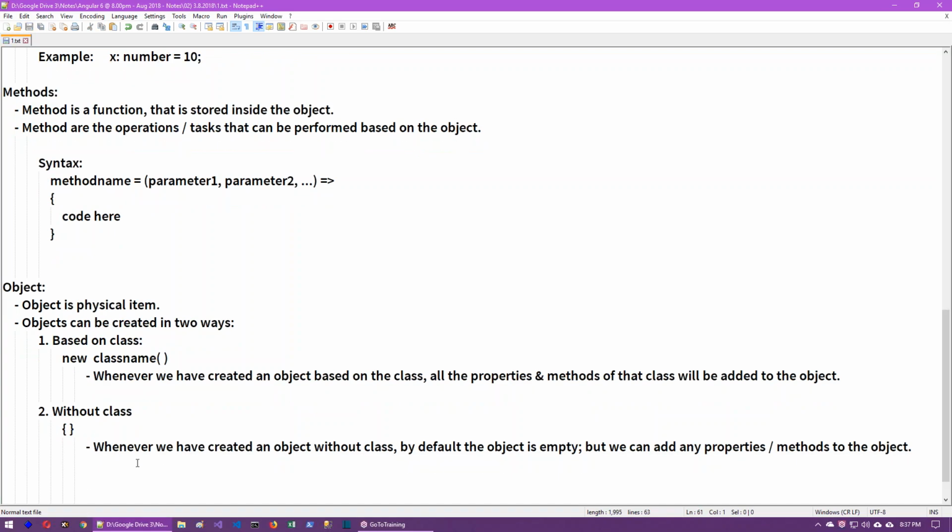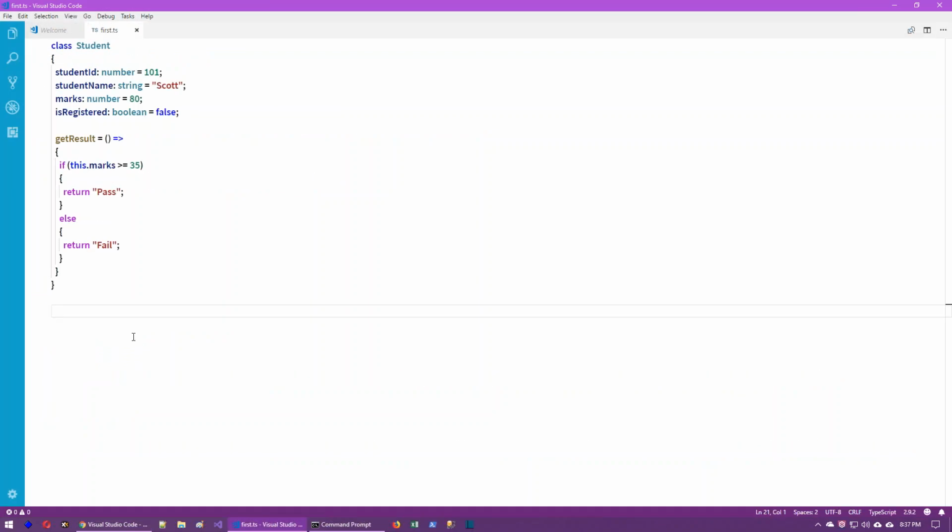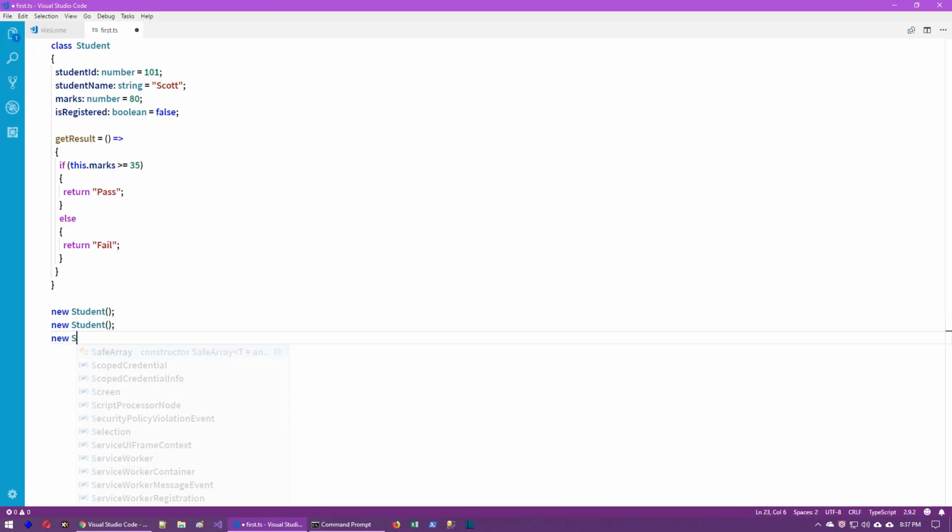let me show how to create an object based on the class. I mean this one, the new class name syntax. Here, new Student, again new Student, again new Student. We can create any number of objects like this, as many as you wish. Suppose in a college, 1000 students exist, so you can create 1000 objects. If you want to print it, we have to use console.log. Console.log is the output statement which is used to print something on the screen.